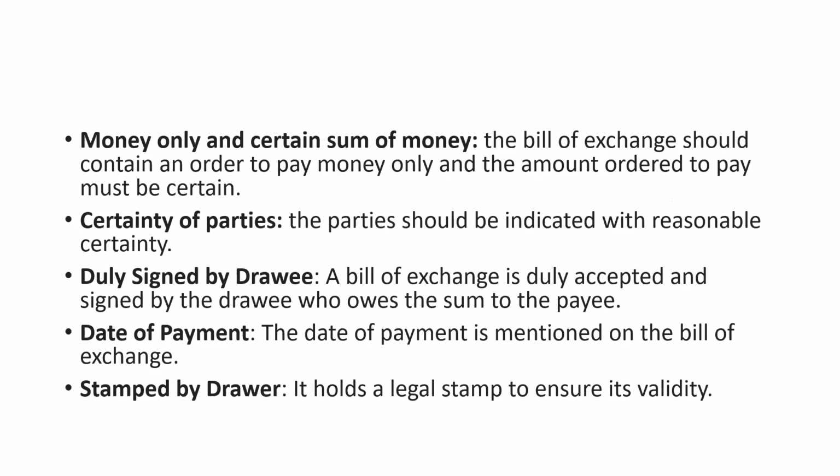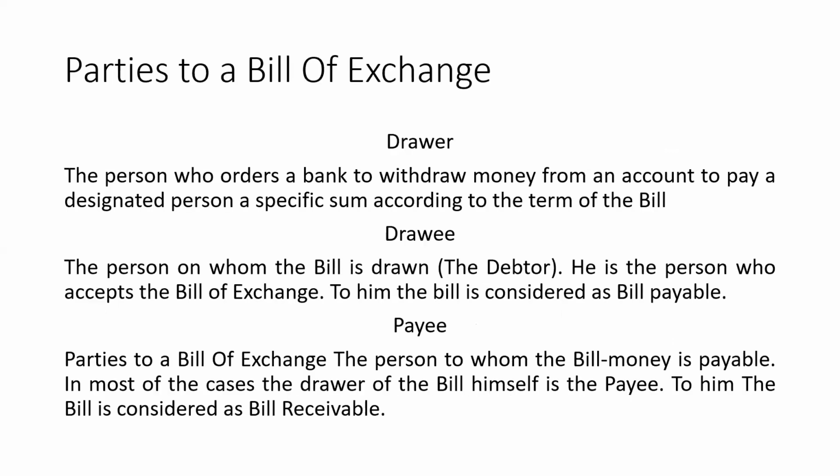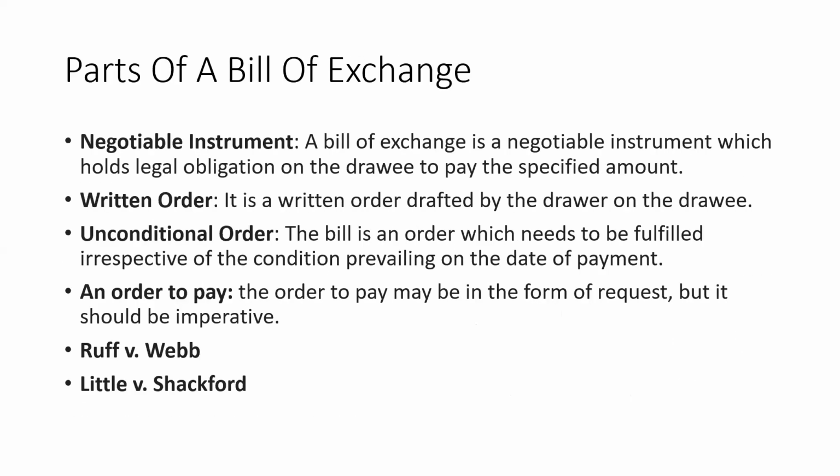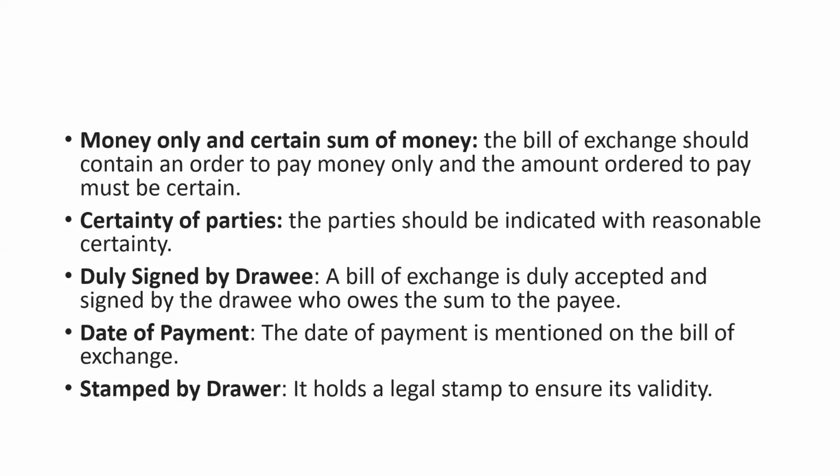The next part of the bill of exchange. A bill of exchange has certain essentials to be fulfilled, and with those essentials only can it be called a bill of exchange. These are the important essentials to be present in the instrument: it should be a written order, it should be unconditional, and there should be an order to pay. And the next point is money and certain sum of money.